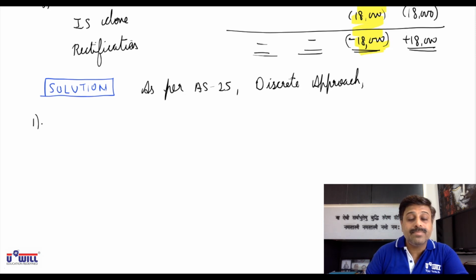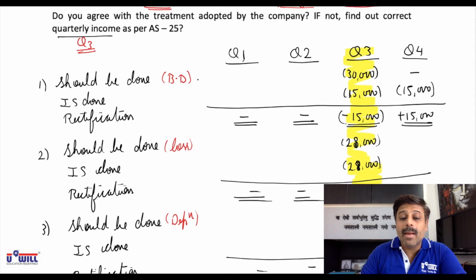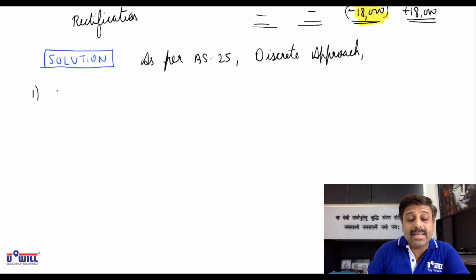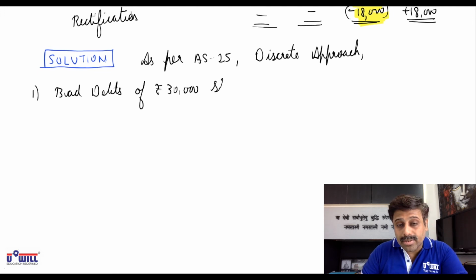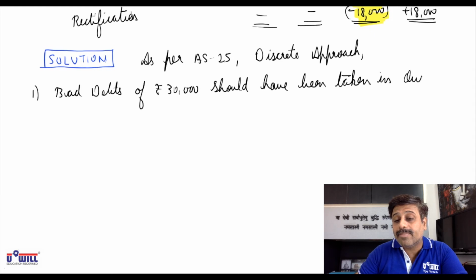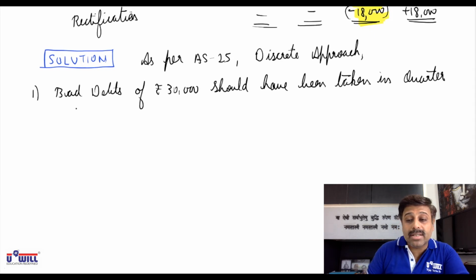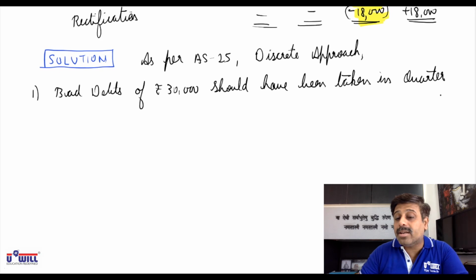First, in the first one, bad debts of 30,000 should have been taken in quarter 3. We have to explain that. The workings are to be explained. Bad debts of rupees 30,000 should have been taken in quarter 3.